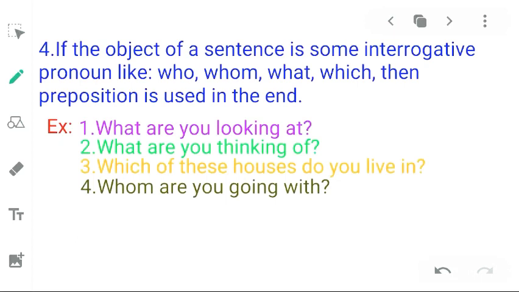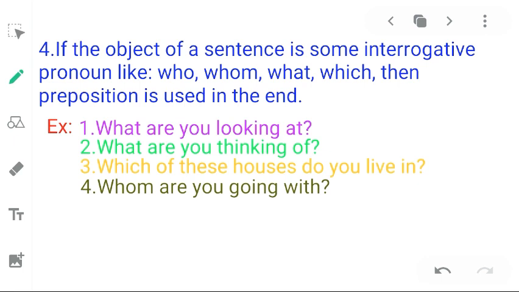If the object of a sentence is some interrogative pronoun like who, whom, what, which, then preposition is used in the end. In such a situation also, preposition is used in the end of the sentence when interrogative pronoun is used as object in the very beginning of the sentence. Let us see the example first.